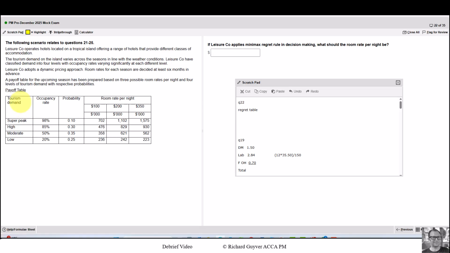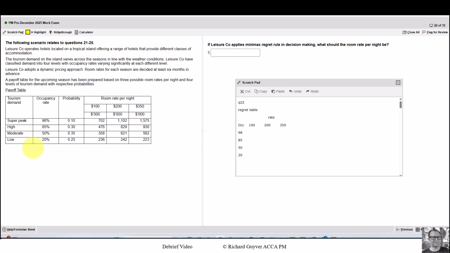So the regret table looks a bit like what we've got on the left. I'm going to put the occupancy levels in. It's worth practicing building tables in the scratch pad, because it's not very helpful the way it works. You can't tab, you have to use spaces and things like that. Keep it simple. Don't put too much in, like I'm not putting my $ sign in or anything like that.